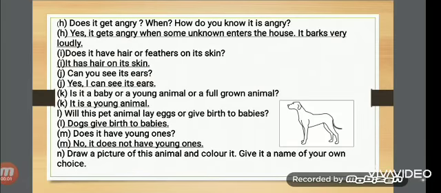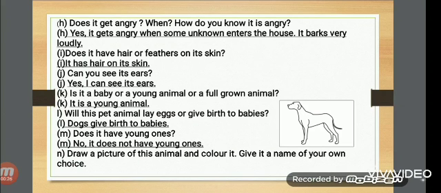Does it get angry? When? How do you know it is angry? Yes, it gets angry when some unknown person enters the house. It barks very loudly. Does it have hair or feathers on its skin? It has hair on its skin. Can you see its ears? Yes, I can see its ears.